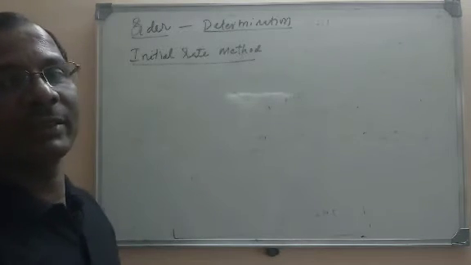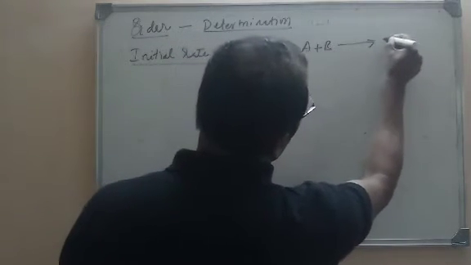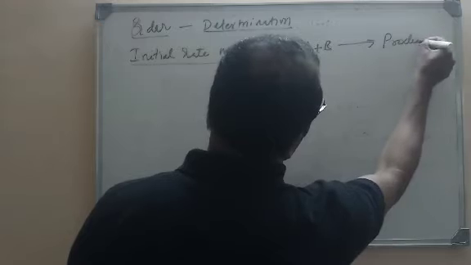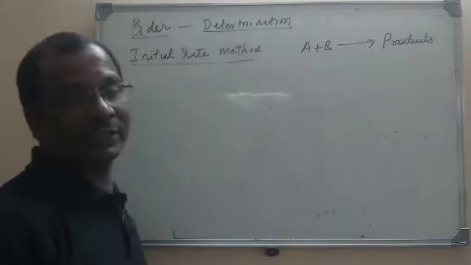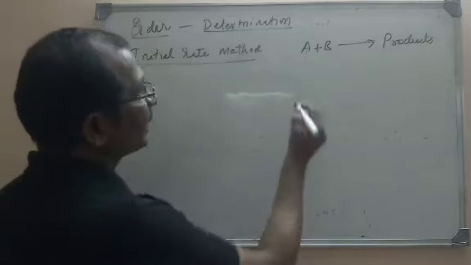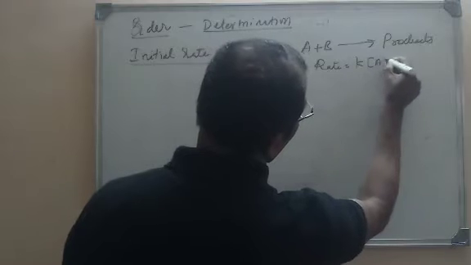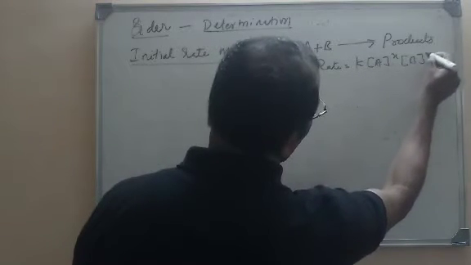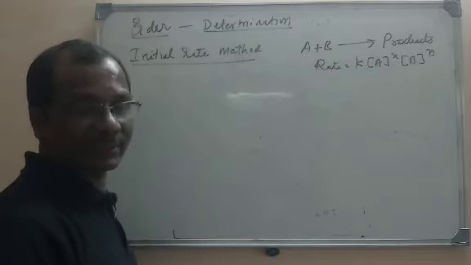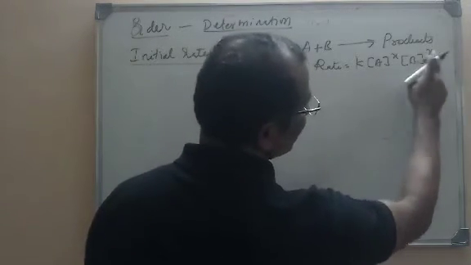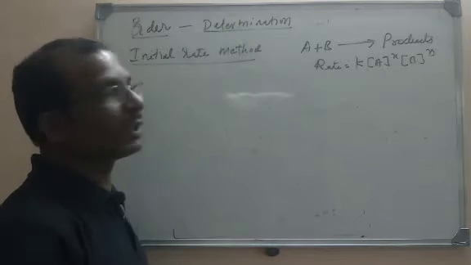So what is the initial rate method? To understand this, I have taken an equation. A plus B gives rise to products. If you write the rate expression for it, rate is equal to K into A power X and B power Y, because X and Y are not known to us. Those are to be determined experimentally. But the order is X plus Y. If you know X and Y, by adding them you will get the order.